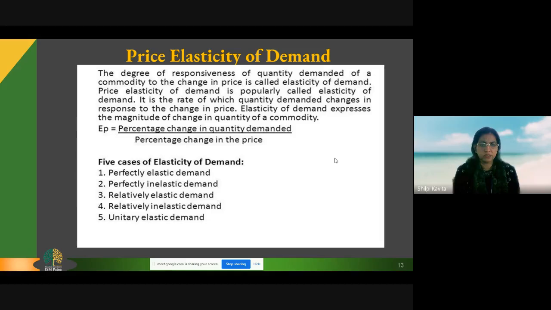Based on these concepts, elastic and inelastic, there are 5 cases of elasticity of demand: perfectly elastic demand, perfectly inelastic demand, relatively elastic demand, relatively inelastic demand, and unitary elastic demand. These 5 types explain the real difference between elastic and inelastic demand.